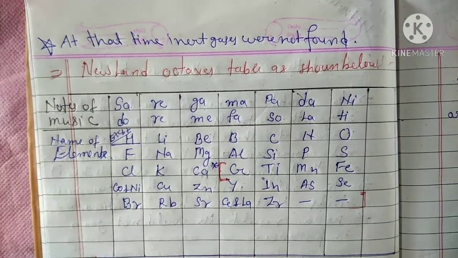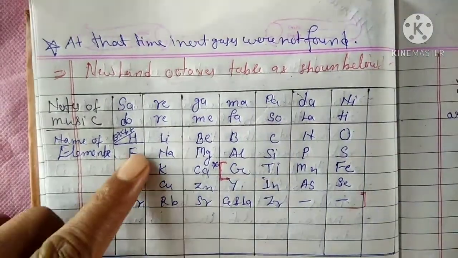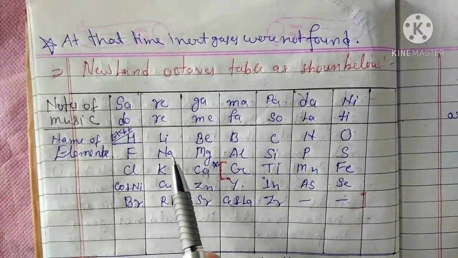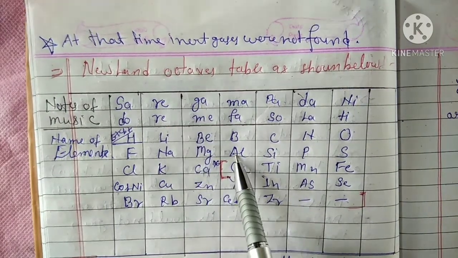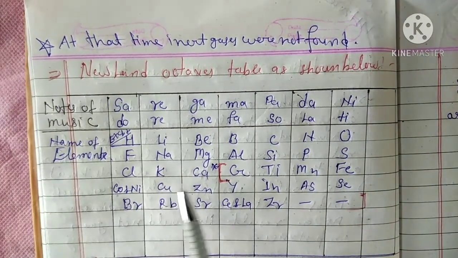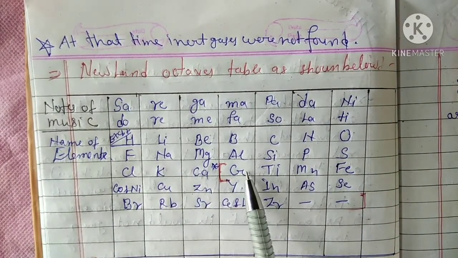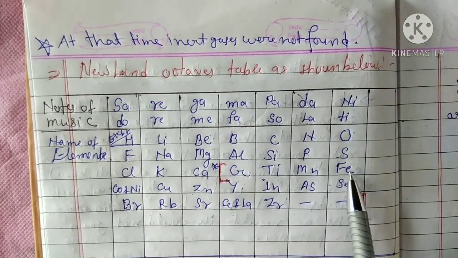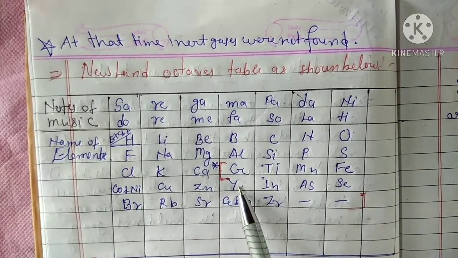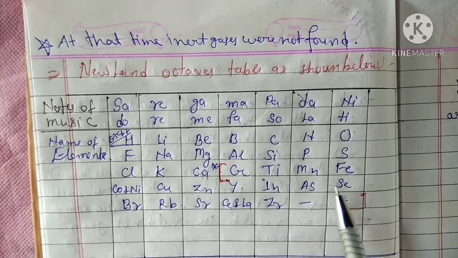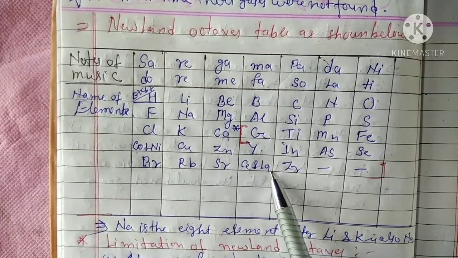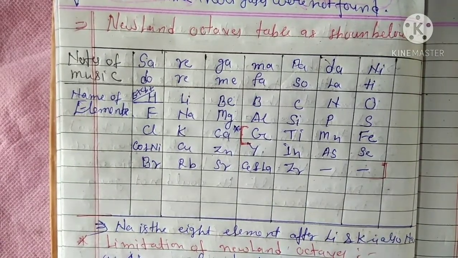He tried to arrange the elements: hydrogen, lithium, beryllium, boron, carbon, nitrogen, oxygen, fluorine, sodium, magnesium, aluminium, silicon, phosphorus, sulfur, chlorine, potassium, calcium, and other elements: chromium, titanium, manganese, iron, cobalt and nickel, copper, zinc, yttrium, indium, arsenic, selenium, bromine, rubidium, strontium, cerium and lanthanum, zirconium, and so on.